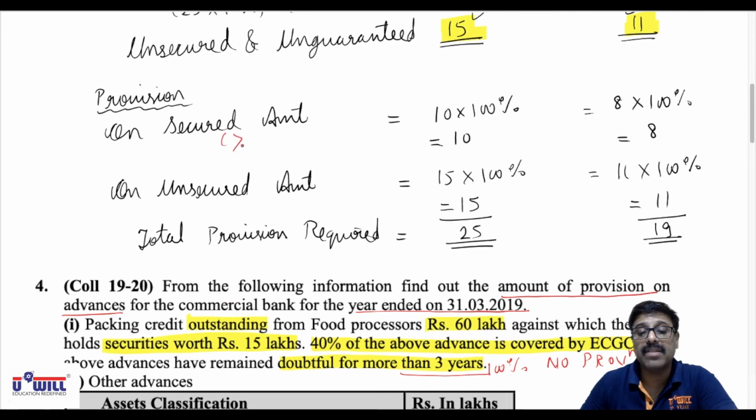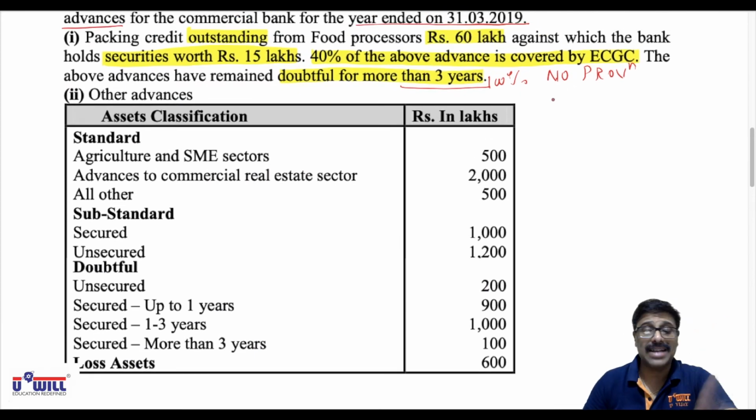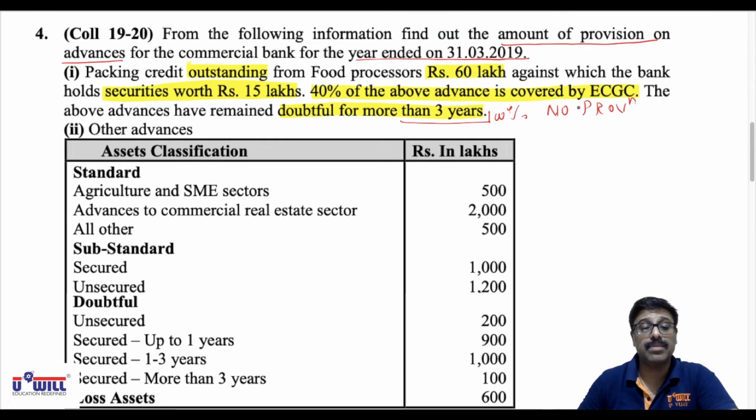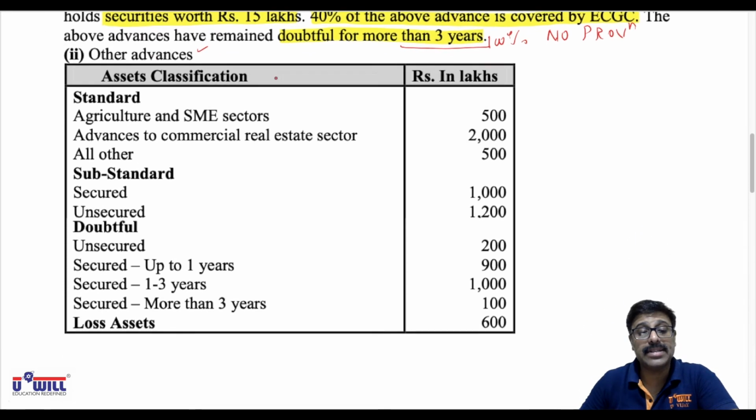Because it was outstanding for more than 3 years. Here again, more than 3 years, so even for the secured amount 100%, and for unsecured assets we always have to create 100% provision.